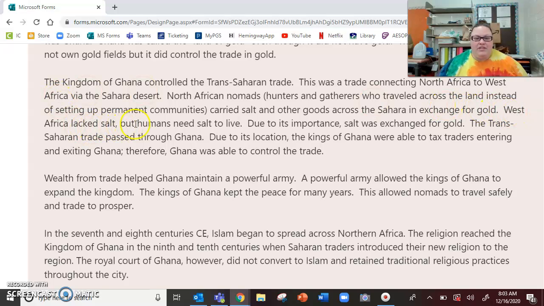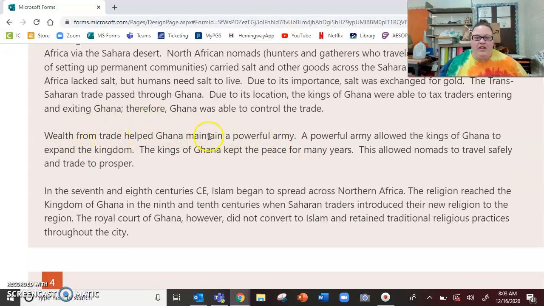West Africa lacked salt, but humans need salt to live. Due to its importance, salt was exchanged for gold. The trans-Saharan trade passed through Ghana. Due to its location, the kings of Ghana were able to tax traders entering and exiting Ghana. Therefore, Ghana was able to control the trade. Wealth from trade helped Ghana maintain a powerful army. A powerful army allowed the kings of Ghana to expand the kingdom. The kings of Ghana kept the peace for many years. This allowed nomads to travel safely and trade to prosper.